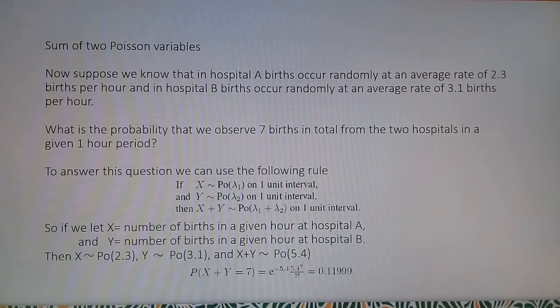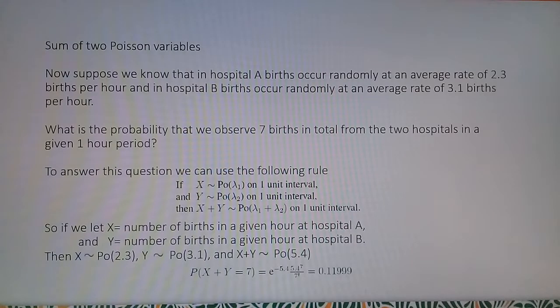We also have the sum of Poisson variables. Now suppose we know that in hospital A, births occur randomly at an average rate of 2.3 births per hour, and in hospital B, births occur randomly at an average rate of 3.1 births per hour. What is the probability that we observe 7 births in total from the two hospitals in a given 1-hour period?